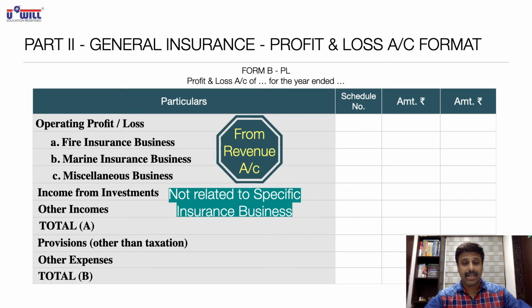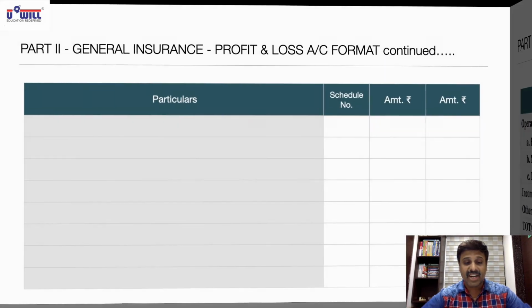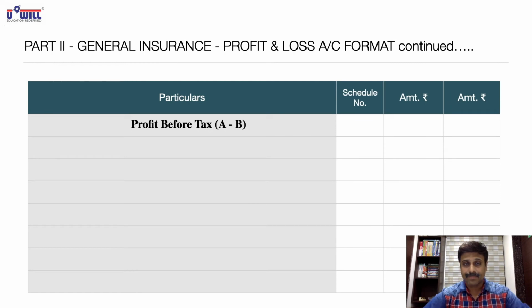All of you write down up till here. Pause the video and write down up till here. Then we proceed further. I hope all of you would have written it. Now, after this, A minus B, that is incomes minus provisions minus other expenses. I repeat, A minus B, incomes minus provisions minus other expenses. We will get profit before tax, A minus B. Write down in your notebooks, profit before tax, A minus B.